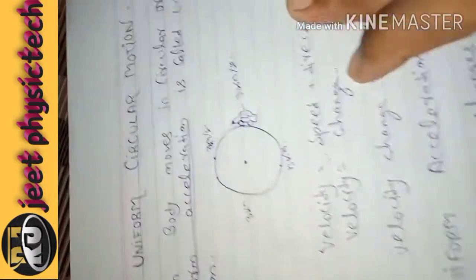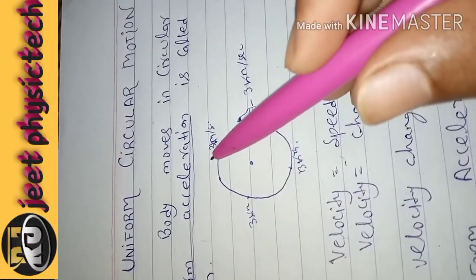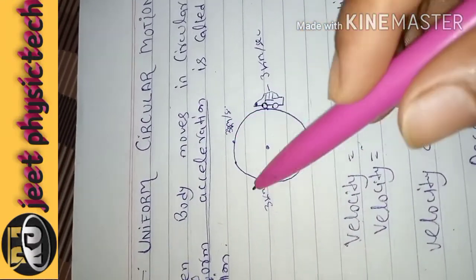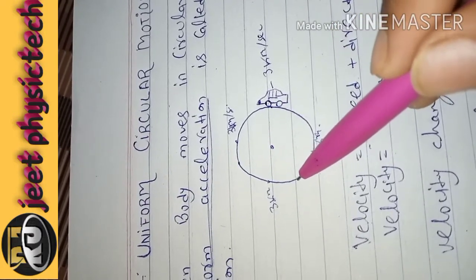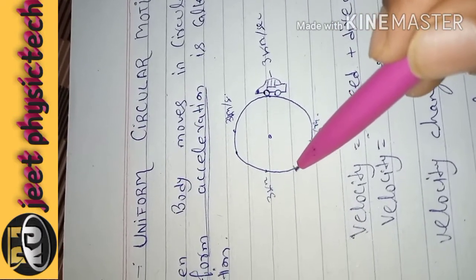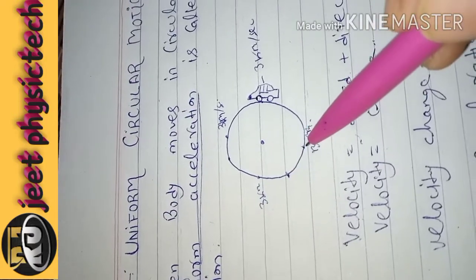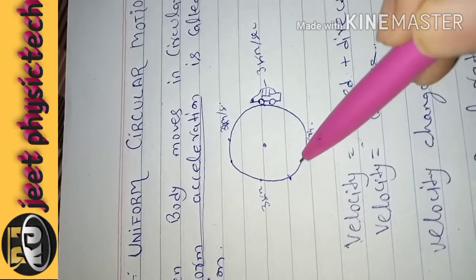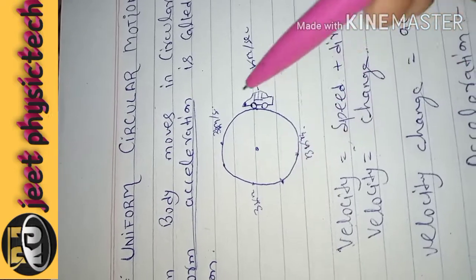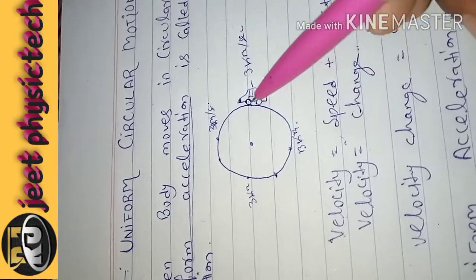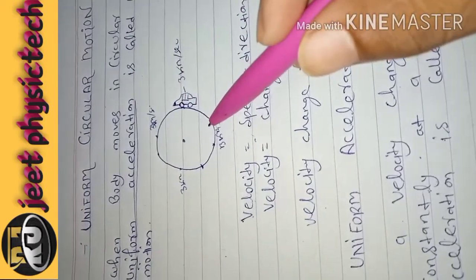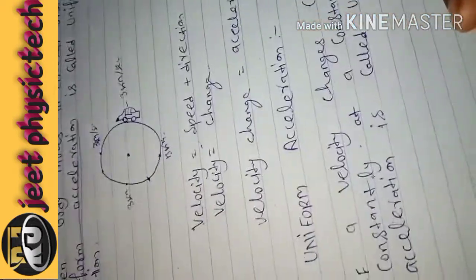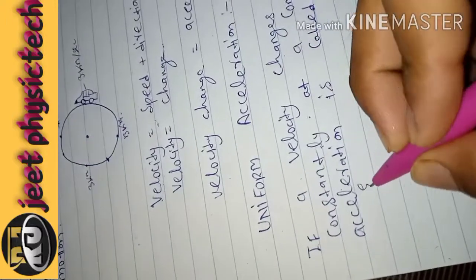As you can see in this diagram, the speed is constant at each and every point. If the speed is not changing, then the time taken to complete one rotation and then another rotation also does not change. So it has a uniform acceleration.